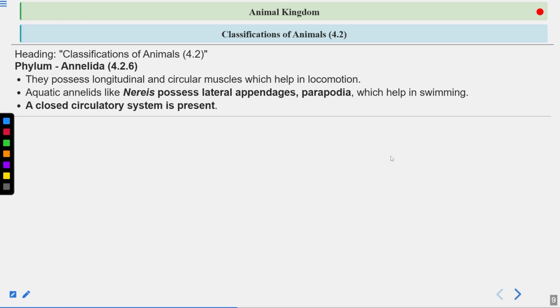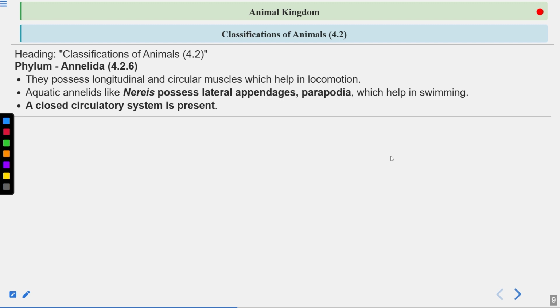And these organisms also contain blood which consists of hemoglobin. Clear? And they have a heart-like pumping structure. They don't have a true heart, but they have a heart-like pumping structure. This closed circulatory system helps in efficient transport of nutrients as well as oxygen.